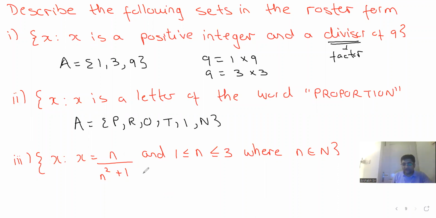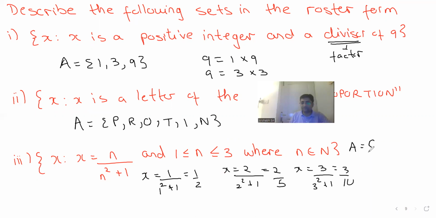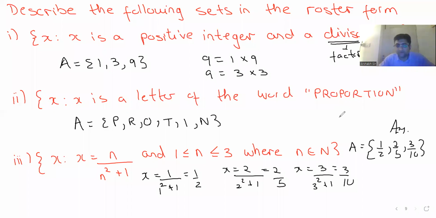So first put the value of n as 1. So x is 1 upon 1 square plus 1. That is 1 by 2. Then put the value of n as 2. So 2 upon 2 square plus 1. That is 2 by 4 plus 1, 5. Put the value of n as 3. 3 upon 3 square plus 1. That is 3 by 10. So the answer is 1 by 2, 2 by 5, and 3 by 10. This is the answer, guys. Any doubt, please ask. Yes, sir.